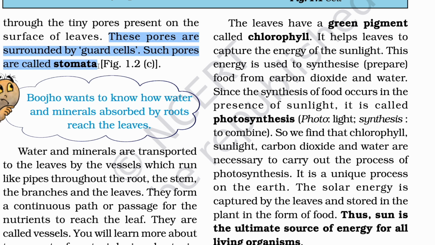One thing, guard cells: remember this, there are two cells. They are the guards of this door, that's why they are known as guard cells. When the door is closed, meaning when the guard cells are not going to transport anything, then there is no transport or no exchange of oxygen and carbon dioxide.